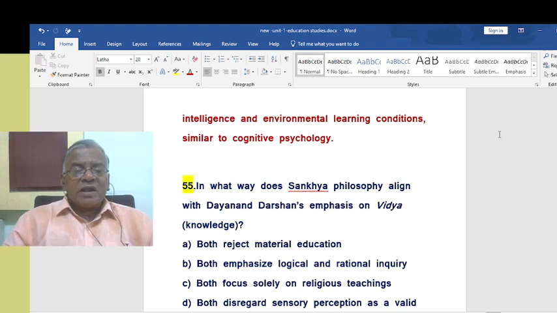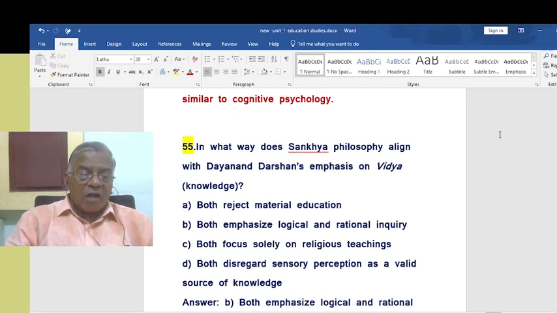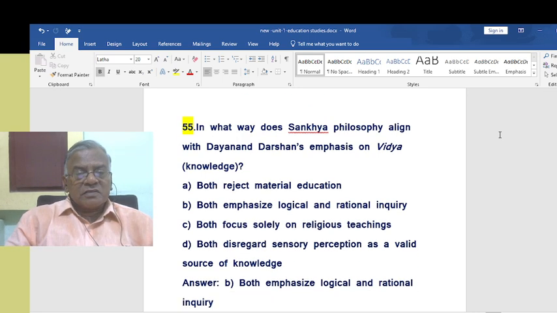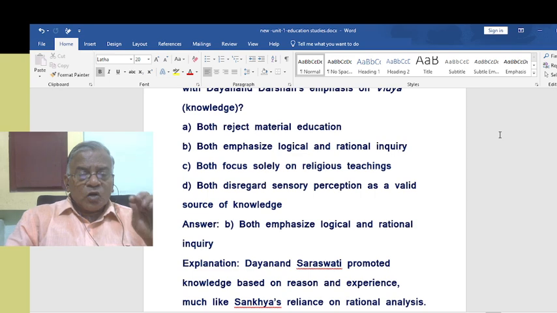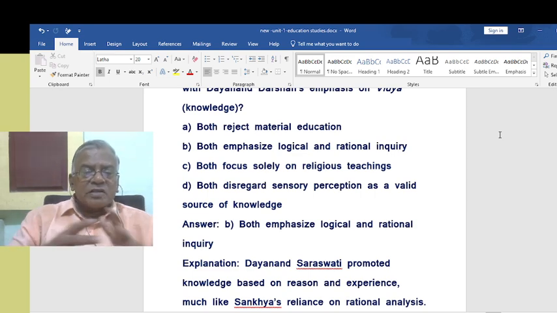In what way does Sankhya philosophy align with Dayananda Darshan's emphasis on Vidya, knowledge? In what way does Sankhya philosophy correspond or go along with Dayananda Darshan's emphasis on Vidya? Both Sankhya philosophy as well as Dayananda Darshan's philosophy emphasize logical and rational inquiry. That is more important.